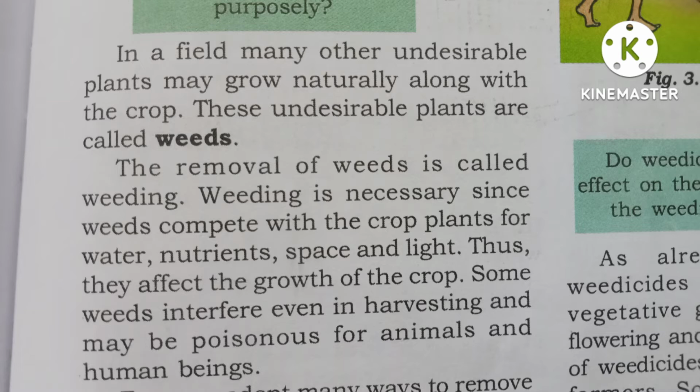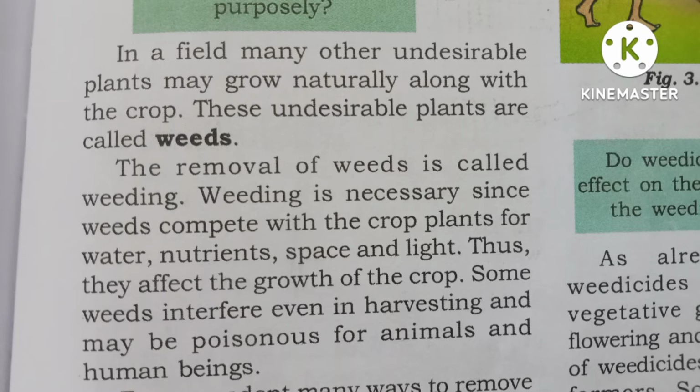Weeding is necessary since weeds compete with the crop plants for water, nutrients, space, and light. Thus, they affect the growth of the plant. Some weeds interfere even in harvesting, and may be poisonous for animals and human beings. The process of removing weeds is called weeding.